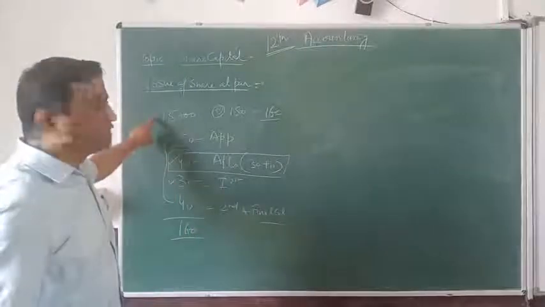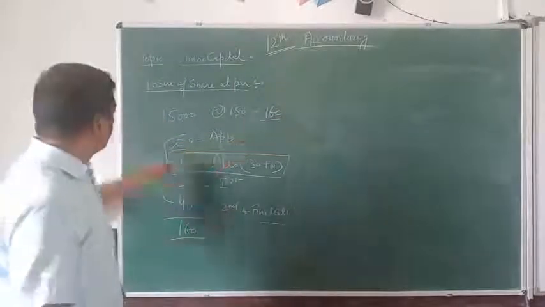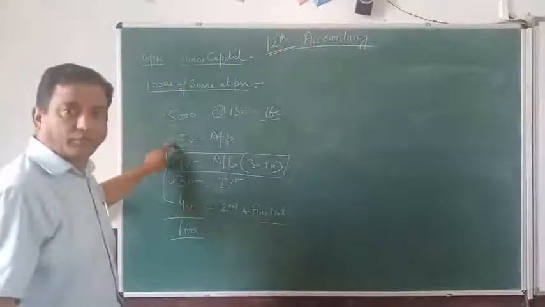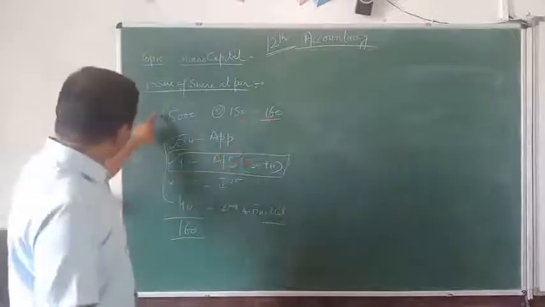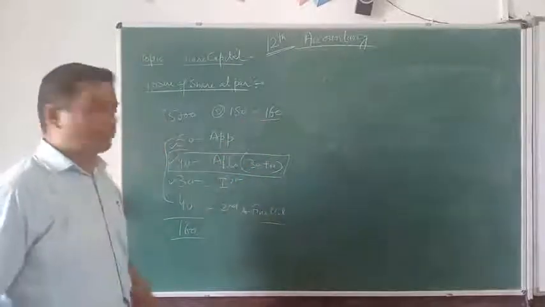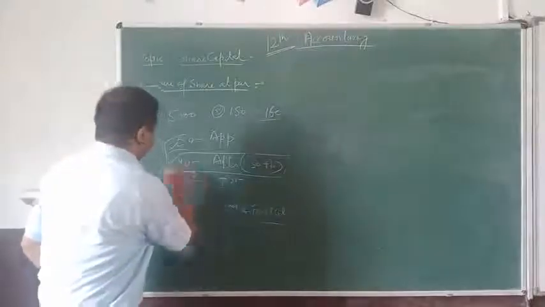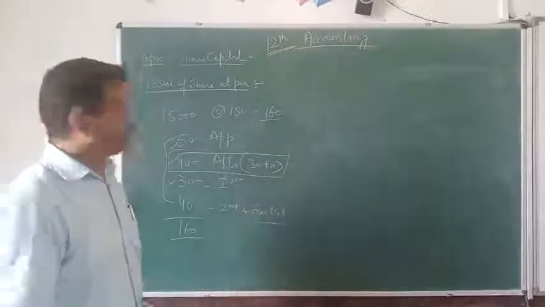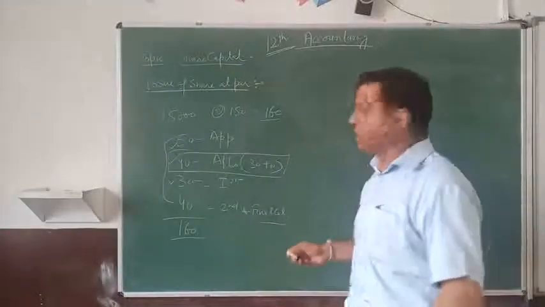When the company will receive the application, the entry is bank account debit to share application 15,000 into 50. Share application account debit to share capital again 15,000 into 50. Third entry which is along with the security premium reserve. Now you have to see what entry we have made previously.